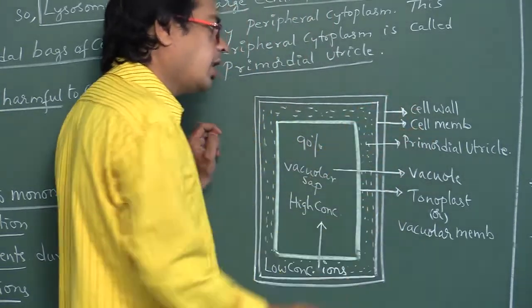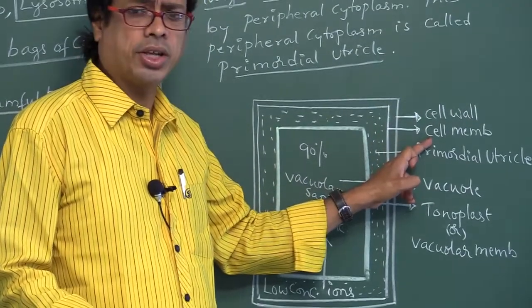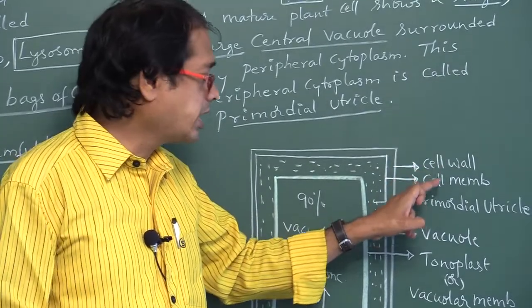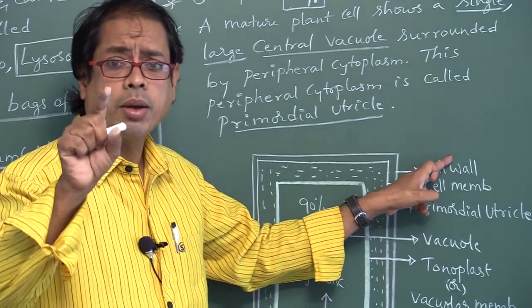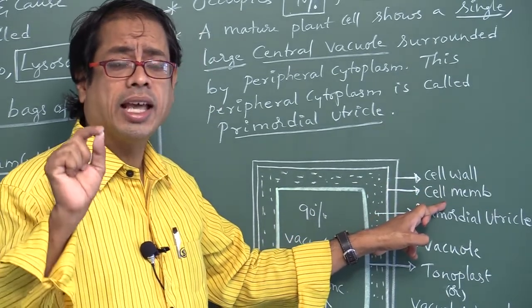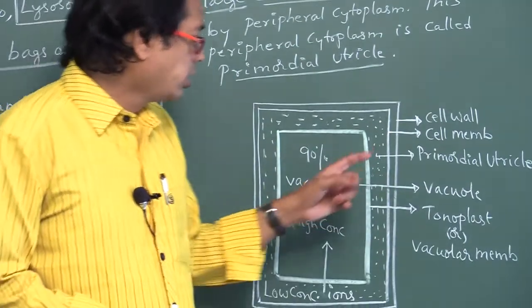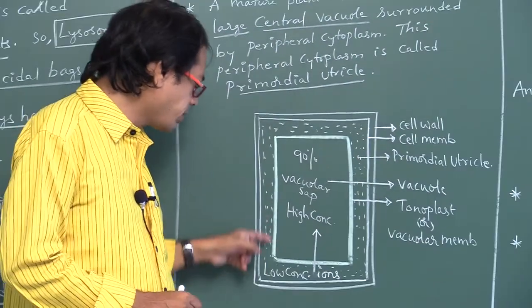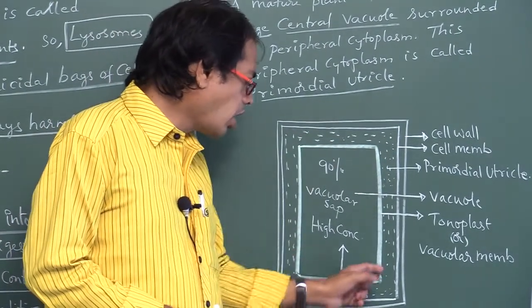The outermost layer in a plant cell is the cell wall. Below the cell wall, the cell membrane is present. The cell wall is a non-living layer, while the cell membrane is a living layer. The cell wall is permeable, whereas the cell membrane is selectively or semi-permeable. Below the cell membrane, cytoplasm is present, and that cytoplasm surrounds the large central vacuole.